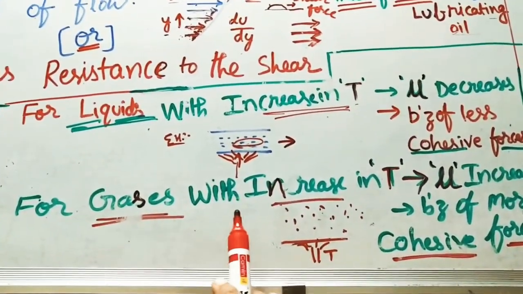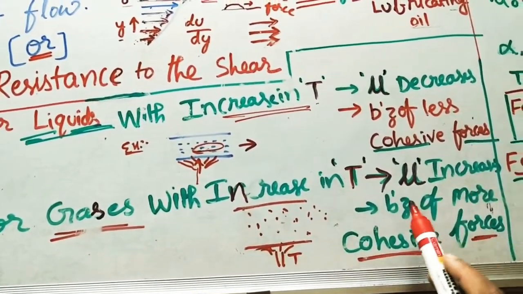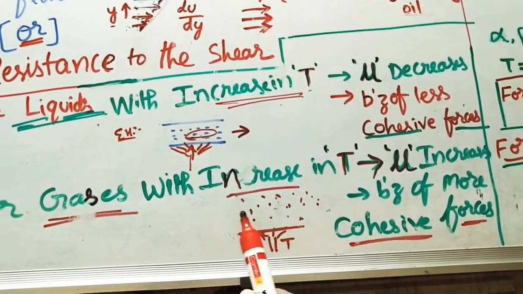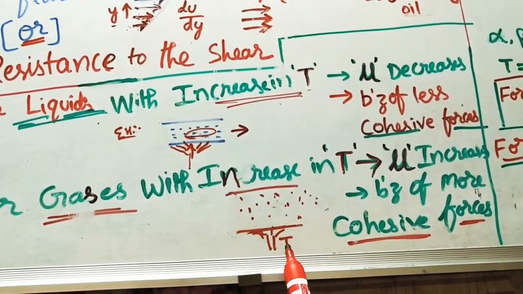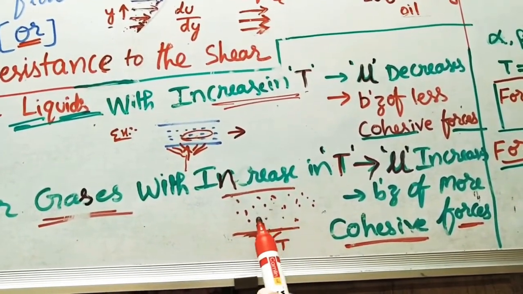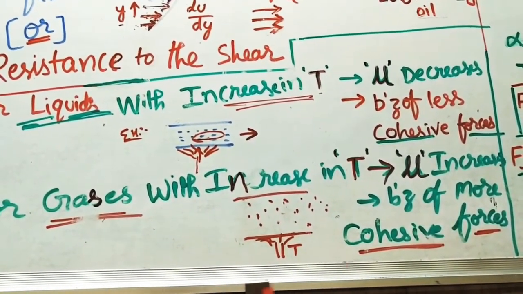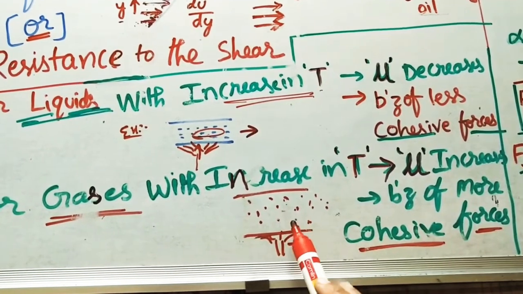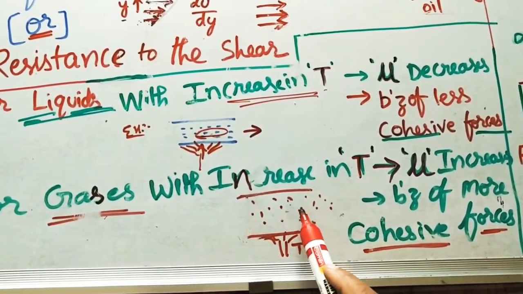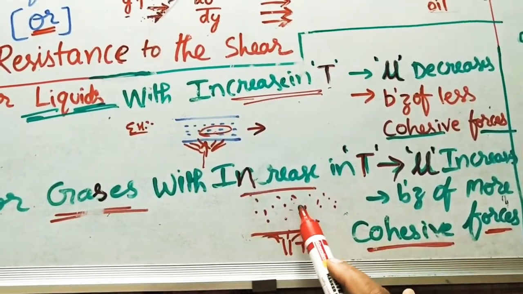If you are taking gases, with increase in temperature, mu, that is viscosity, also increases. If you are heating the gas, we are giving energy to the particles. Already they are at a long distance in gases. If you are giving temperature to them, they will get energy and collide with each other.